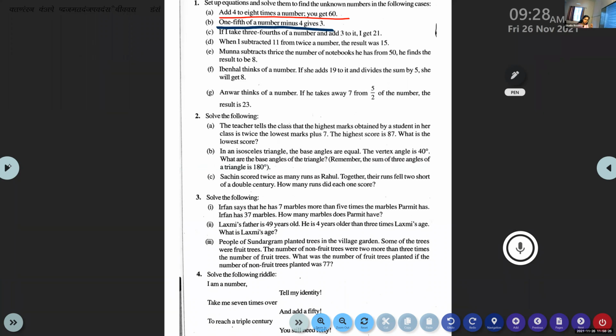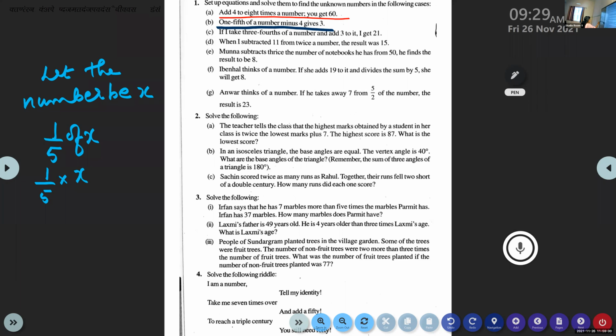The first step is to suppose, let the number be x or let the number be y, like that. So let the number be x. Now, what is the equation? 1/5 of x, isn't it? Children, 1/5 of x, you can write it as 1 by 5 into x. Of means into. So it will become x by 5. 1 into x, x by 5.